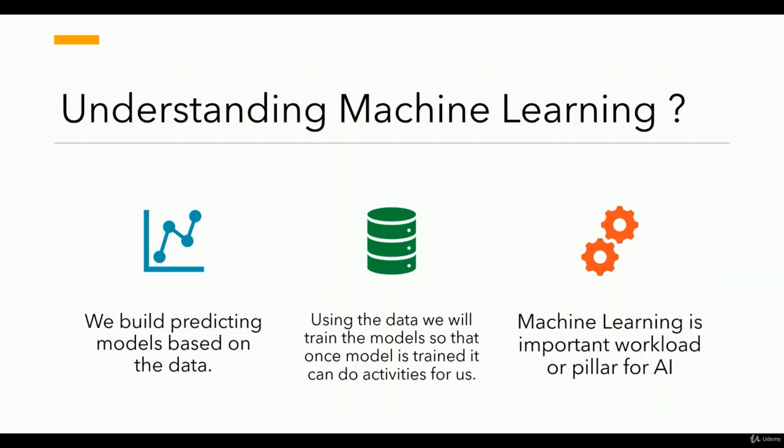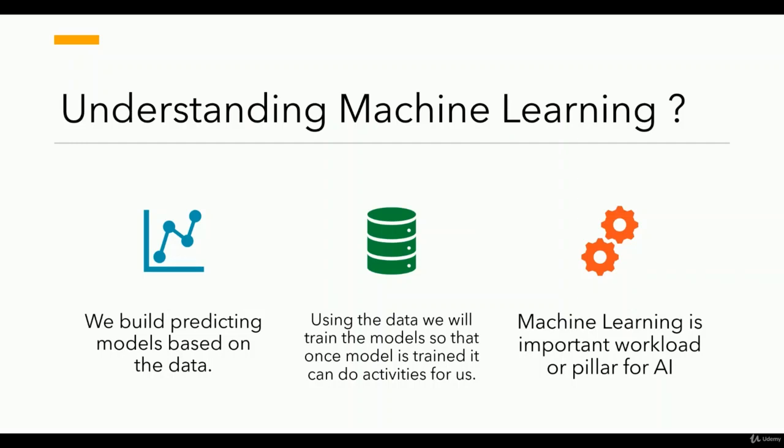Artificial intelligence is mostly related to machine learning because we are teaching the machine. So you can say artificial intelligence is a field of study and machine learning is a part of it, like a subject of artificial intelligence. Machine learning is the most superior concept in the artificial intelligence field of study. In this, we build predictive models based on data. As we discussed, we feed the data to the model to be trained, and based on that it will give the result.